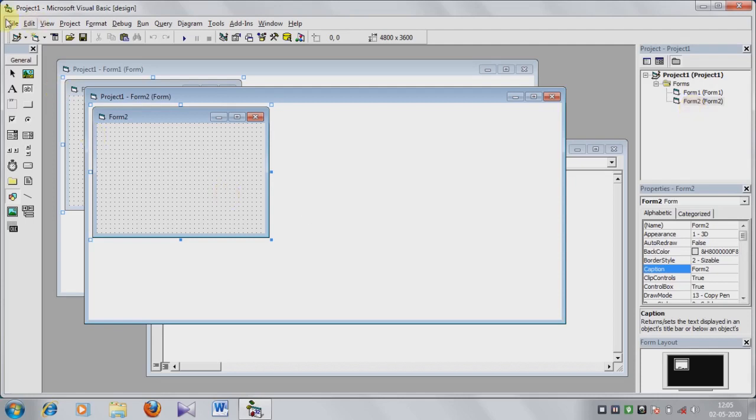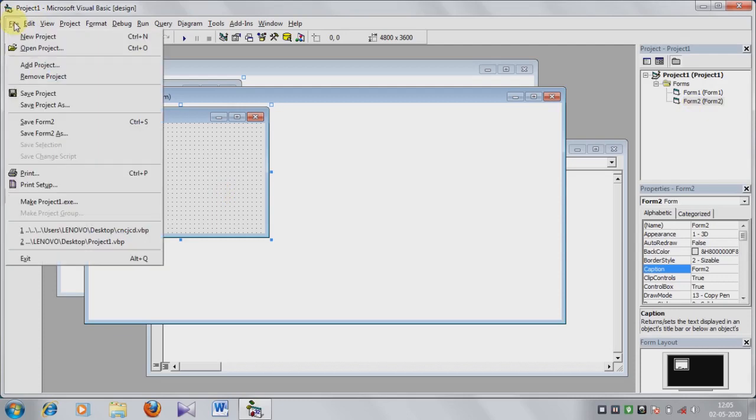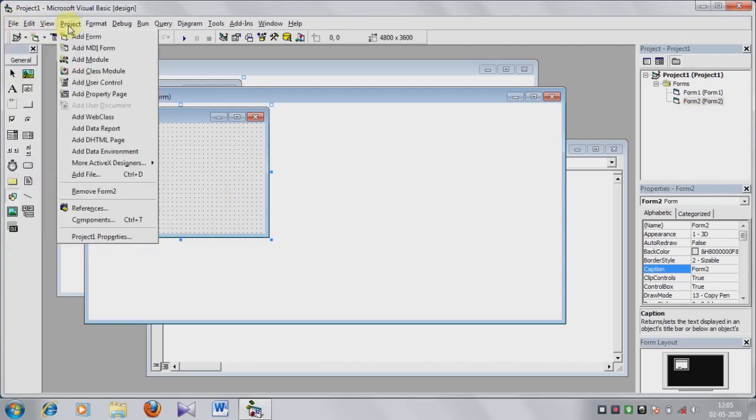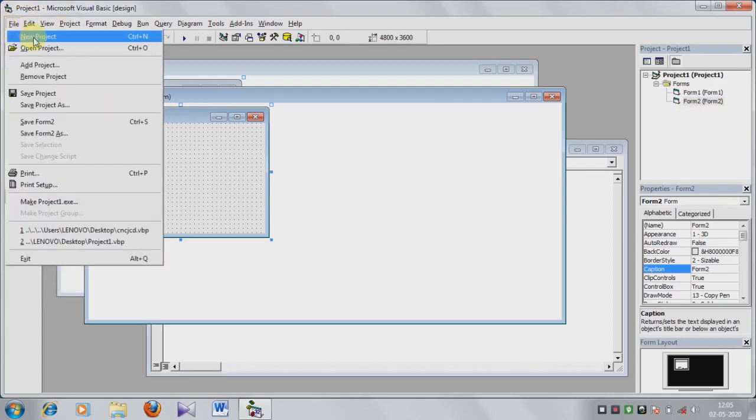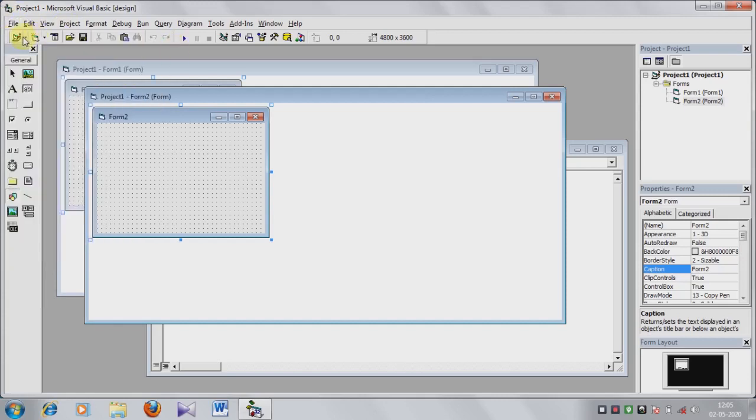Another way is click on file, and not new project, not this, here you see add standard exe project. Using this option you can create the new project, but to create the new form, the add form option is here.